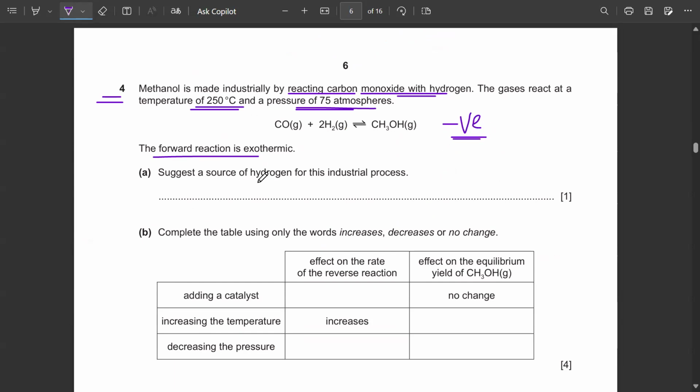The question is, suggest a source of hydrogen for this industrial process. That is, where has the hydrogen basically come from? Where did we obtain the hydrogen for this reaction? So a very common source of hydrogen is natural gas. Natural gas contains a very important compound, methane.